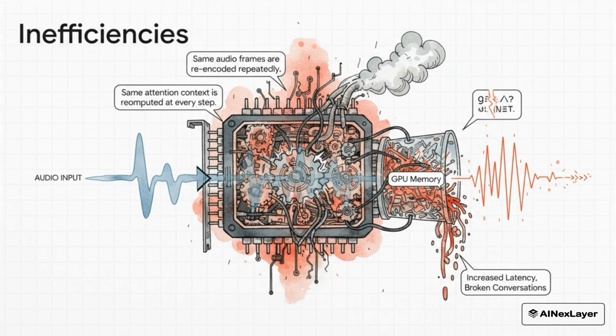And this constant rereading comes at a huge technical cost. The same little bits of audio get encoded again and again. The same conversational context is recalculated at every single step. All of this junk just fills up precious GPU memory with redundant data. And so, when you put the system under any kind of real load, it inevitably starts to lag, latency creeps up, and the conversation just breaks.